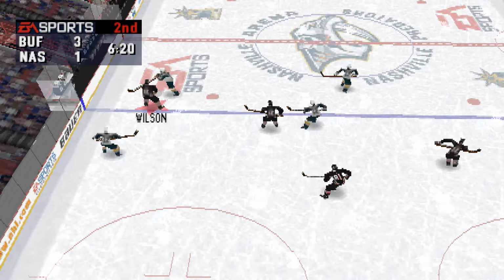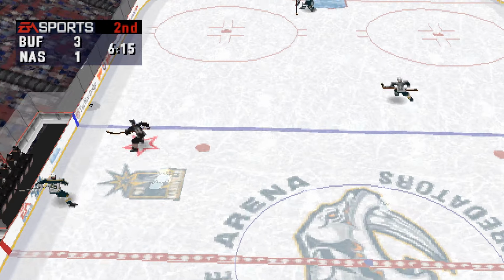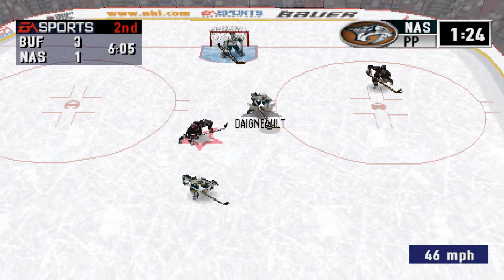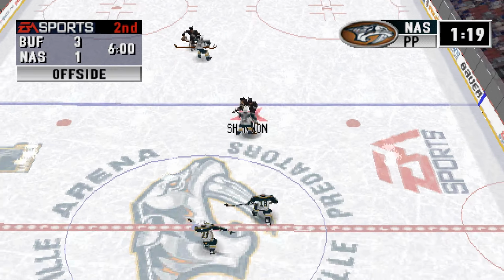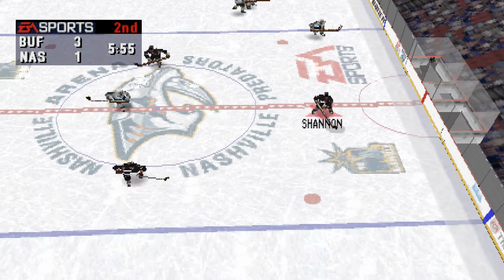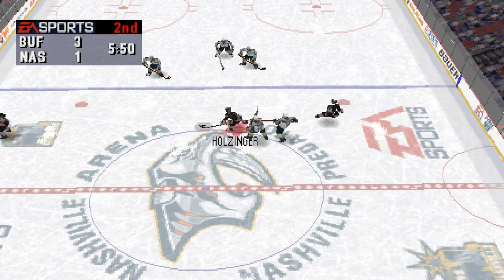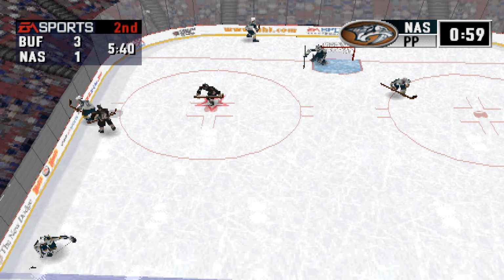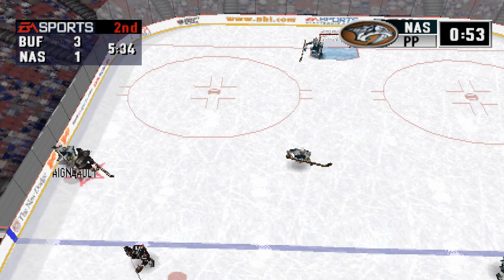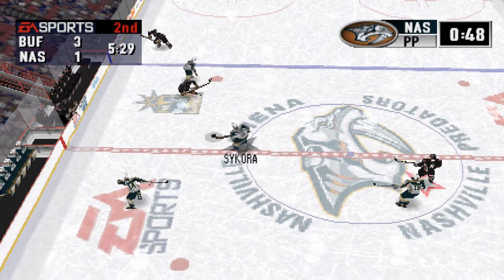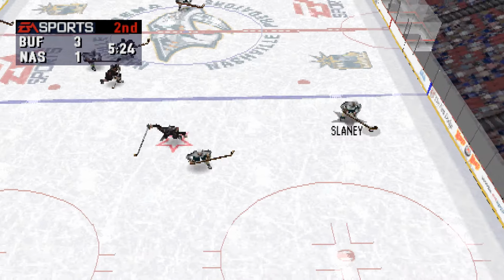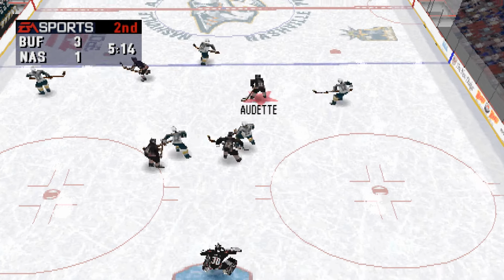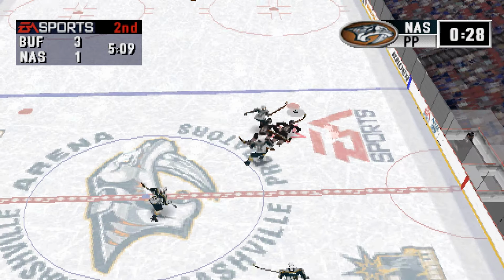To Wilson. Wilson out of his own zone. To the net. Buffalo should be making a line change soon. 1:19 left in the penalty. Nashville should be making a line change soon. The Sabres are changing on the go. To Daigneault. Holzinger intercepted it. Zhitnik knocks the puck away. Sikora then passed it to Brunette. To Brunette. To Sikora. Nashville needs to get a fresh line out there. The Sabres still lead by 2.